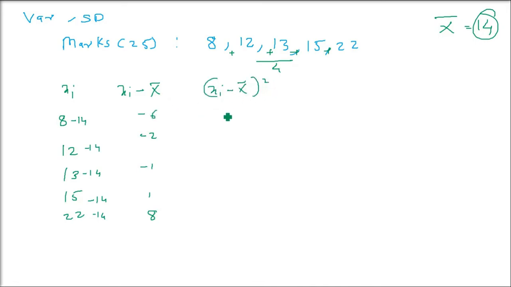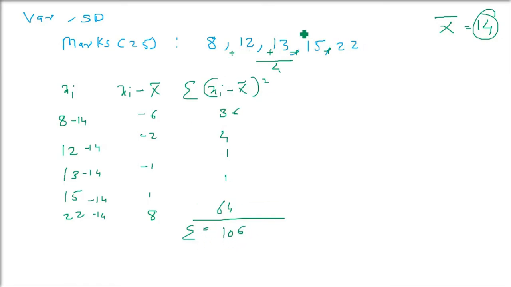What about xi minus x bar whole square? Just square it. Minus 6 whole square is 36. This is all square I'm writing: 4, 1, 1, 64. Now you have to add them. All of these you add them. Sigma xi minus x bar whole square. Just add them. So you get 106.